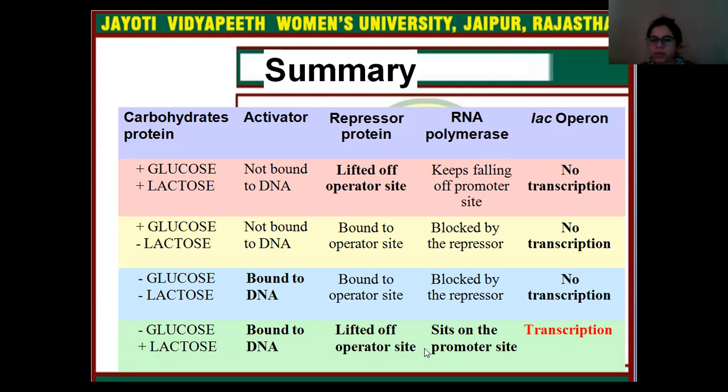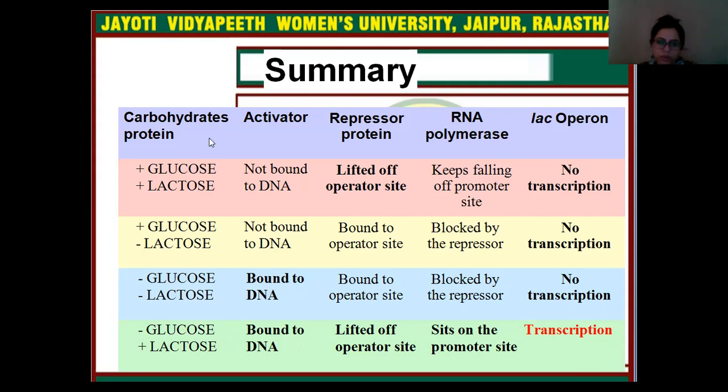RNA polymerase simply sits on the promoter site because glucose is not present in this situation. So if glucose is completely absent, there is no reason for it to keep falling off the promoter site, so transcription finally will occur.